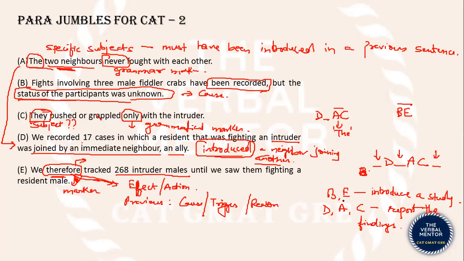B and E tell us that the scholars, the narrator of this whole text, conducted a study, and D-A-C report the findings of that study. Obviously, therefore, BE should come before D, A, and C. First you introduce the study, and only then you report the findings of the study, right? So we have arrived at the correct sequence. Our final answer: B, E, D, A, C. This is the correct sequence.